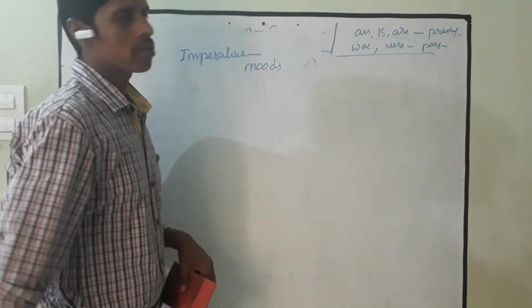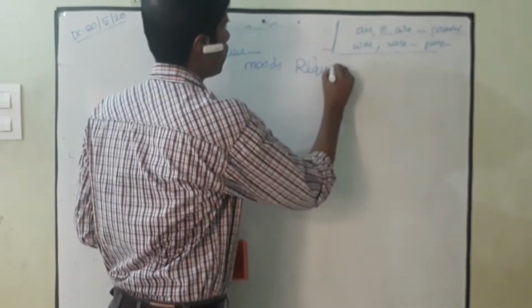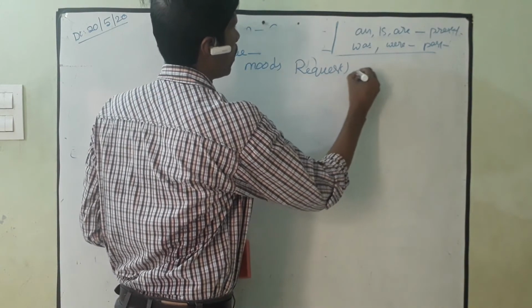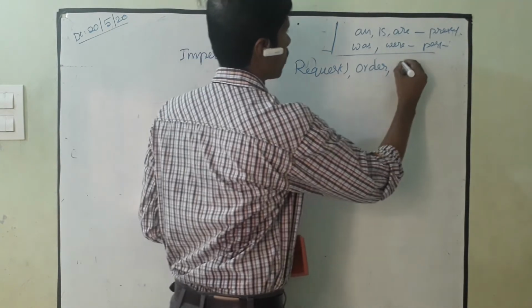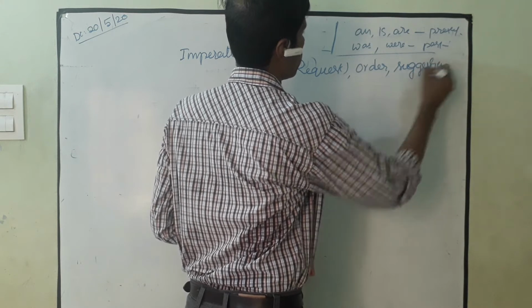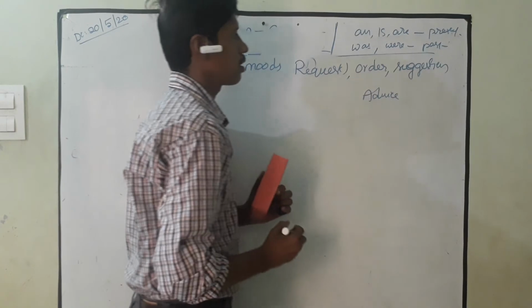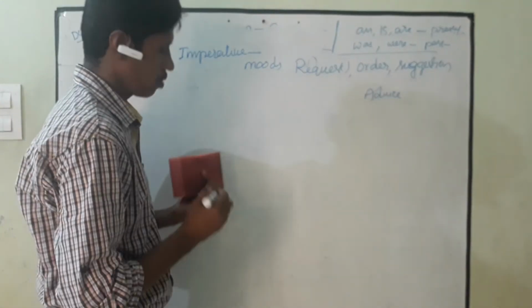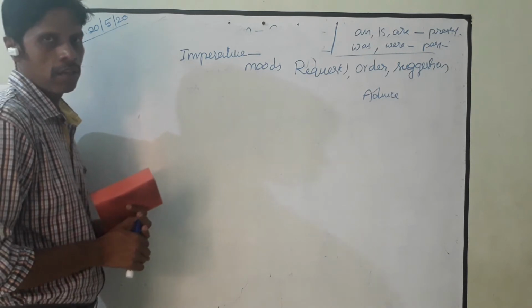What are the moods? Here it may be a request. It may be an order. It may be a suggestion. It may be an advice. Right? It may be a command also. So these are called imperative sentences.